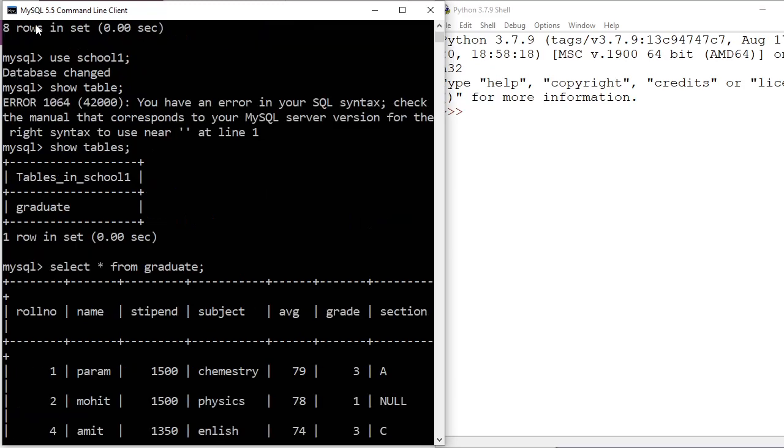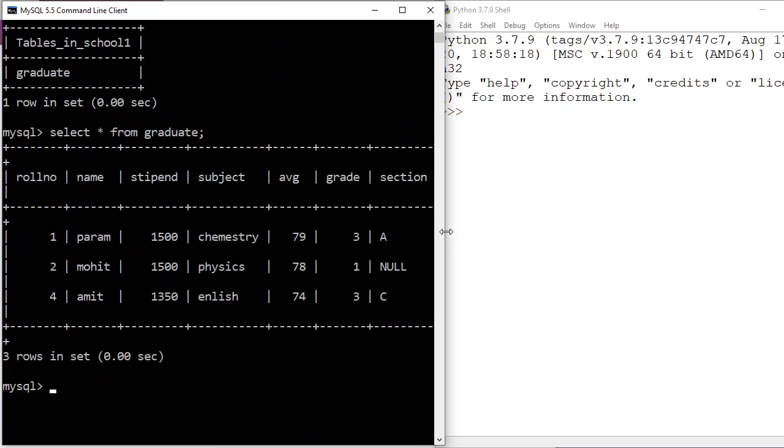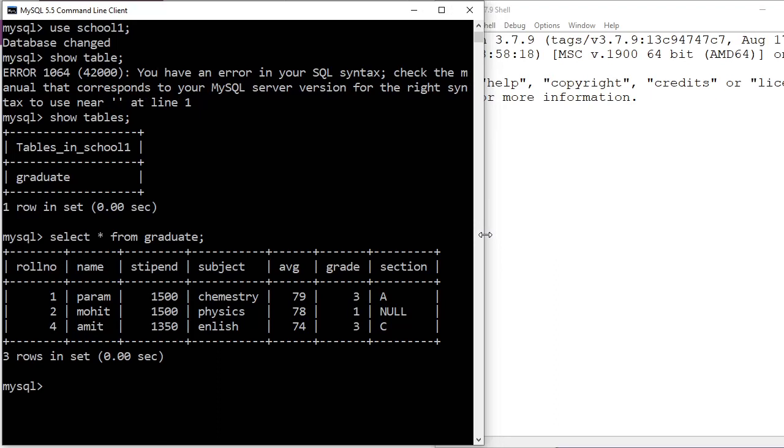Let me make it a little bit bigger. So here you see, in this table only 3 rows are there, or did we add some more? Yes, sir, we have deleted 2. Okay, sir, 2 were deleted. No problem, let's learn in this one.